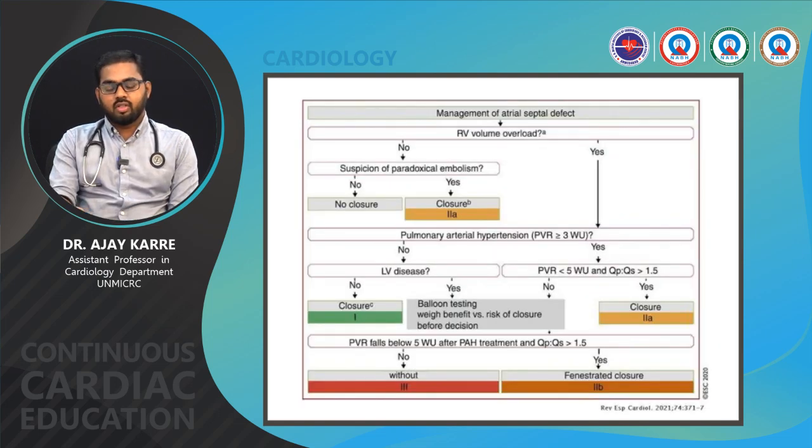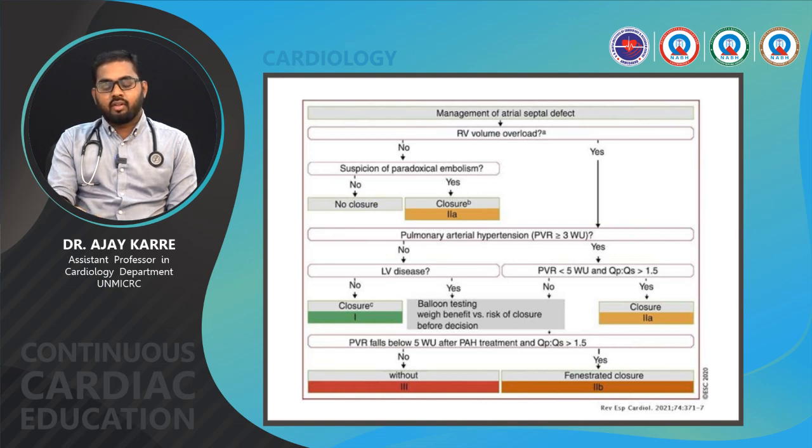So this is a flow chart diagram and schematic representation for the management of the atrial septal defect. Whenever you find an atrial septal defect, you need to assess for right ventricular volume overload. If there is no right ventricular volume overload, you need to think about the suspicion of any paradoxical embolism. If there is no paradoxical embolism, there is no need for closure. If there is a suspicion of paradoxical embolism, you need to close the atrial septal defect, which is a class 2A indication. And if right ventricular volume overload is present, then you need to assess for pulmonary arterial hypertension.